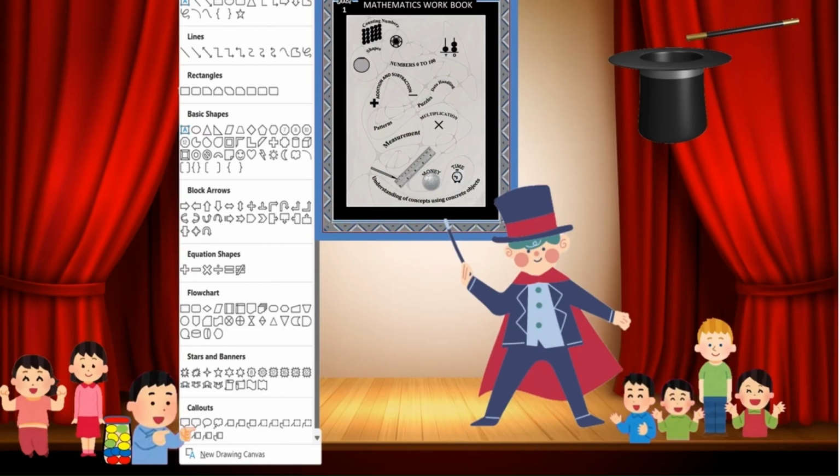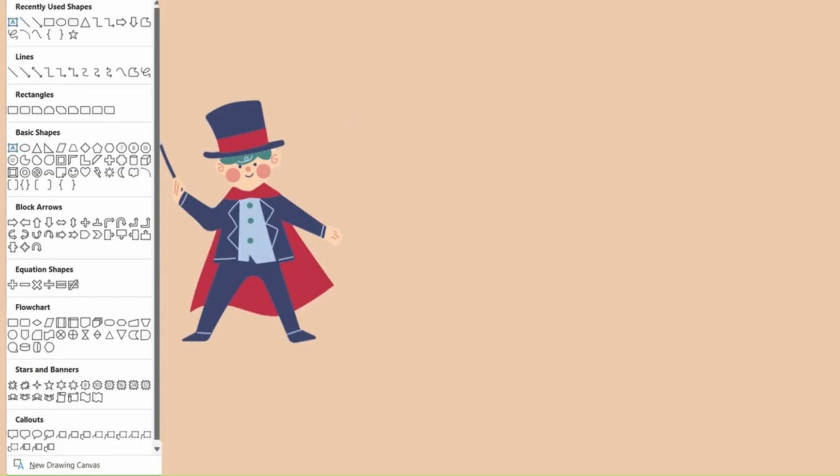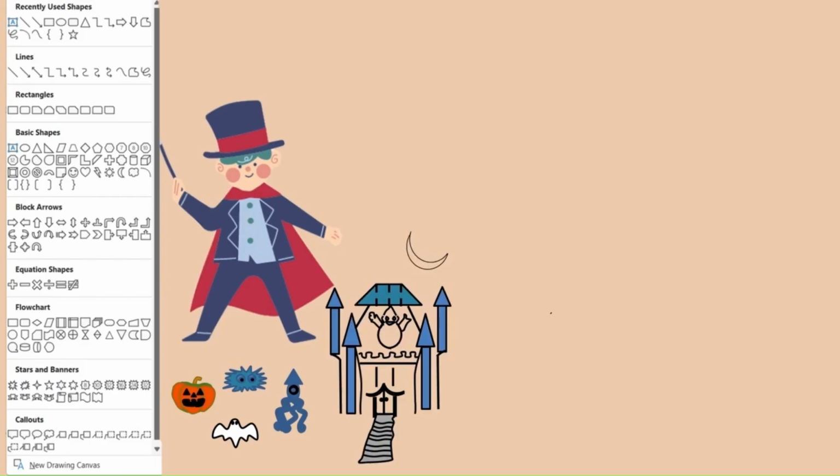If required, use edit points. And finally, fill the shapes with color. It's that simple. Here I am going to show you a few more pictures of the workbook made out of basic shapes in different categories.